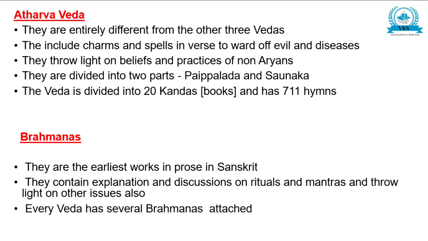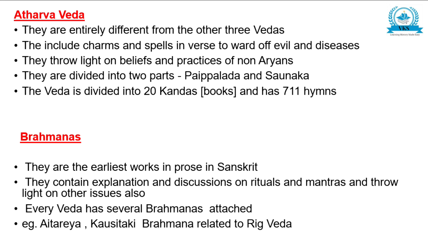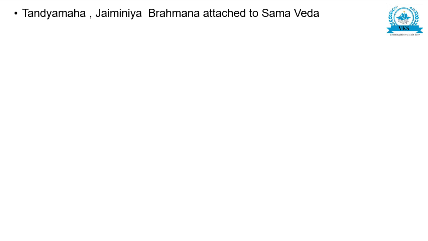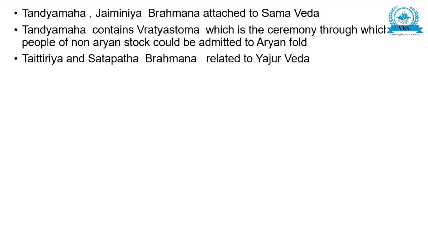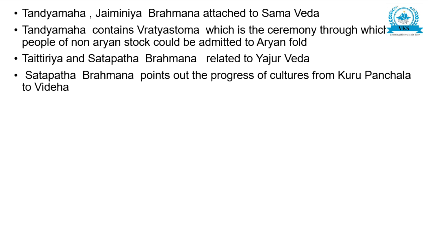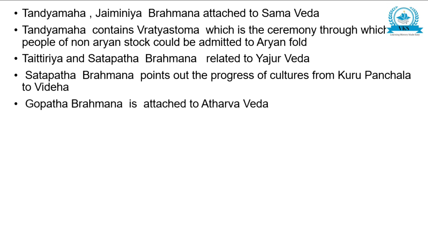Every Veda has several Brahmanas attached. Aitareya and Kausitaki Brahmana are related to Rig Veda. Tandya Maha and Jaiminiya Brahmana are attached to Samaveda. Tandya Maha contains Vratyastoma, which is a ceremony through which people of non-Aryan stock could be admitted to Aryan fold. Taittiriya and Satapatha Brahmana are related to Yajurveda. Satapatha Brahmana points out the progress of cultures from Kuru Panchala to Videha. Gopatha Brahmana is attached to Atharva Veda.